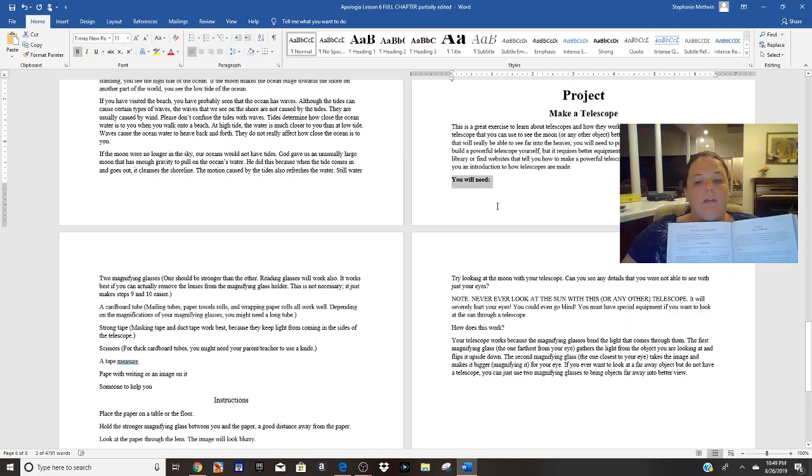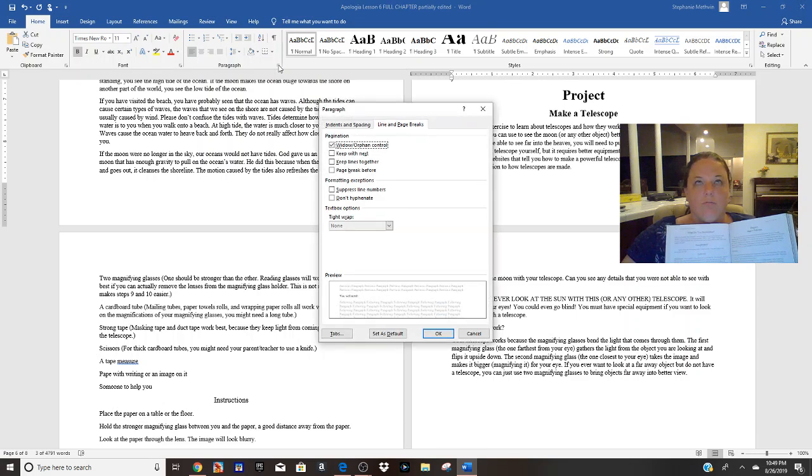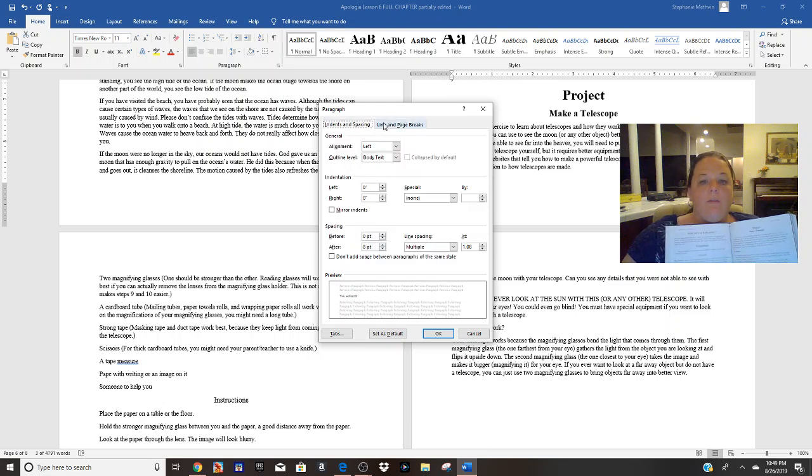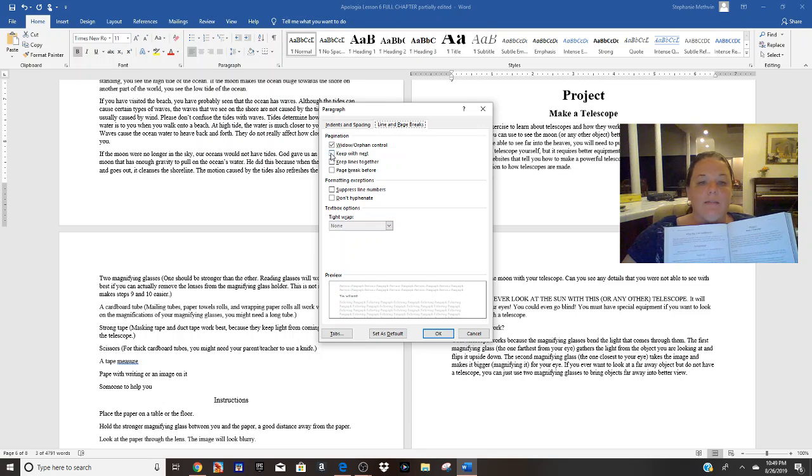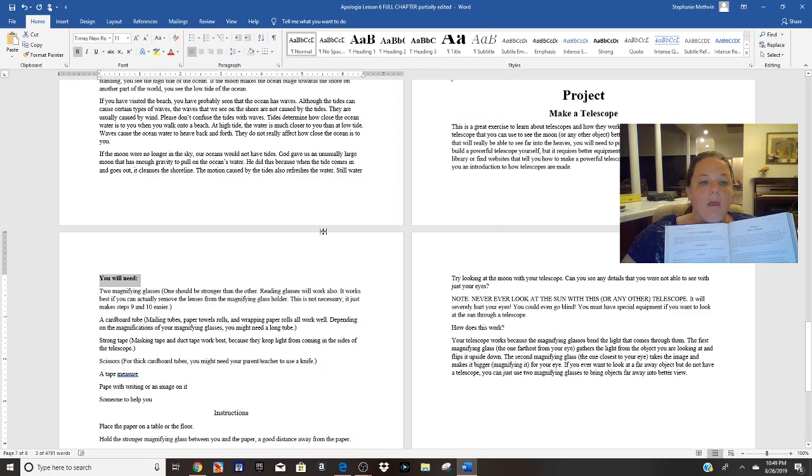So what we want to do is tell this on you will need here on the paragraph menu, click this text box launcher. That doesn't sound right. Can't remember the name of it. And here's your two different options. You have indents and spacing and line and page breaks. You want line and page breaks and tell it to keep with next and hit OK. And so now it moved it there. So no matter what you do to change the document up, this will always be right next to the next piece beneath it. Now, these are bulleted.